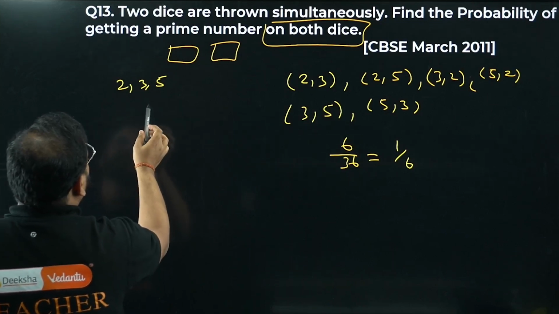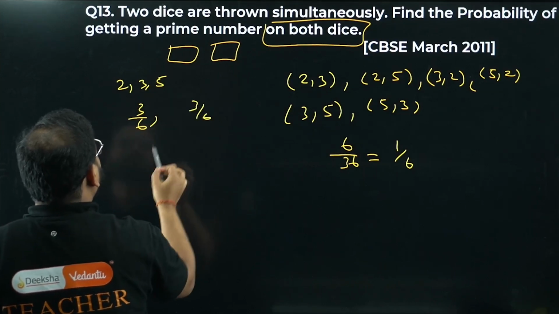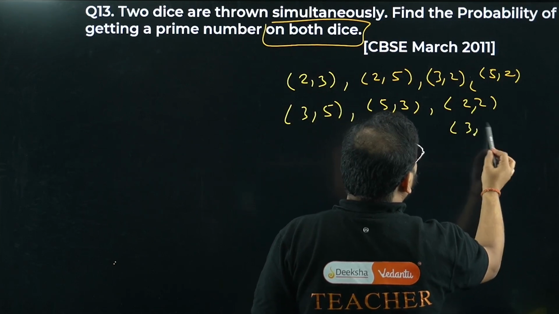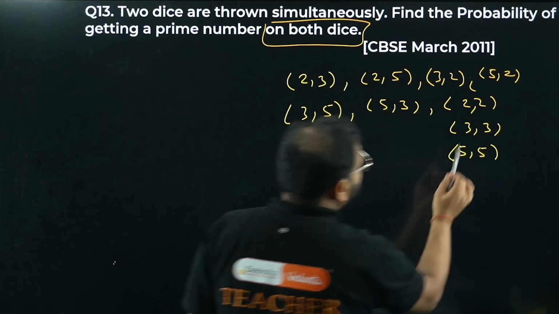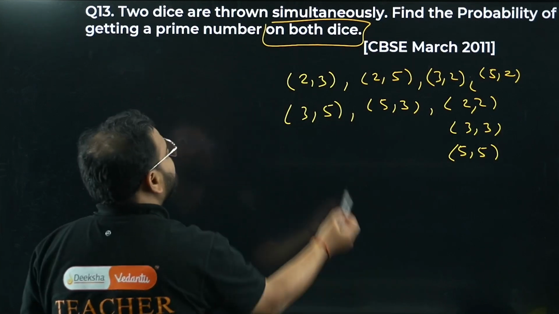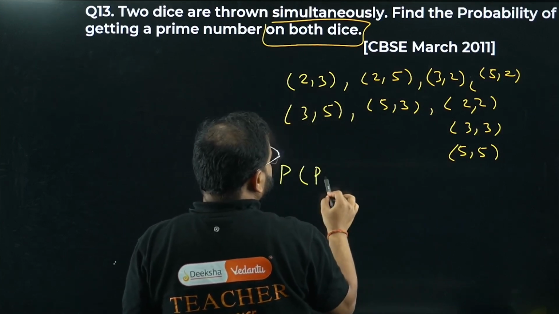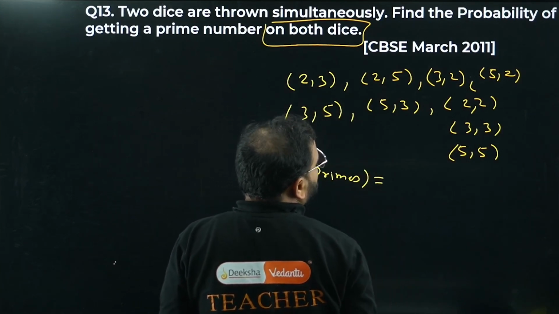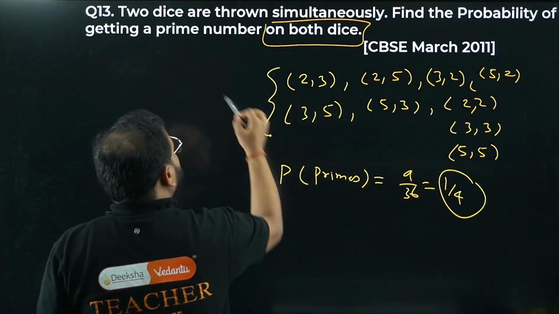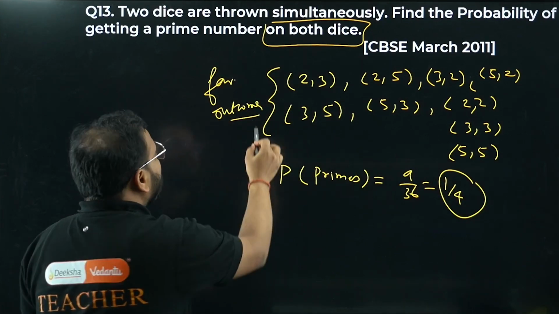So 2 3 5, and we also have 2 2, 3 3 and 5 5. Correct? Both are primes only, right? 2 and 2 is prime, 3 and 3 is prime, 5 and 5 is prime. Count the numbers: 1, 2, 3, 4, 5, 6, 7, 8, 9. So the probability of getting primes on both the places is 9 by 36, which is 1 by 4. These are the favorable outcomes.